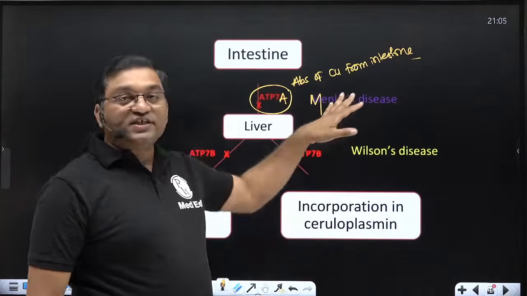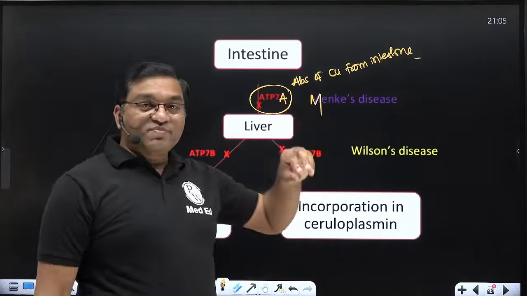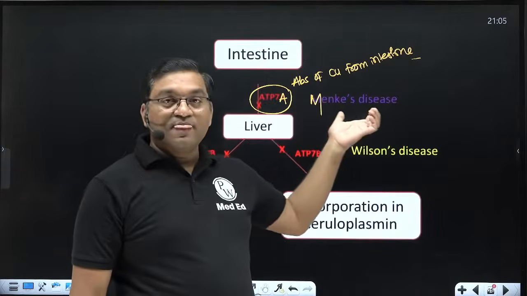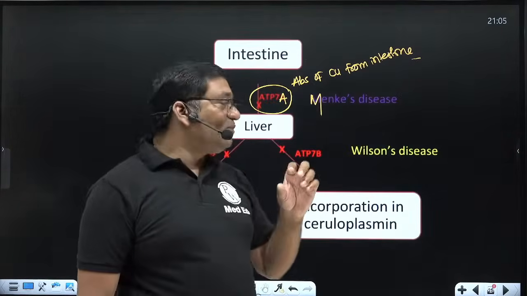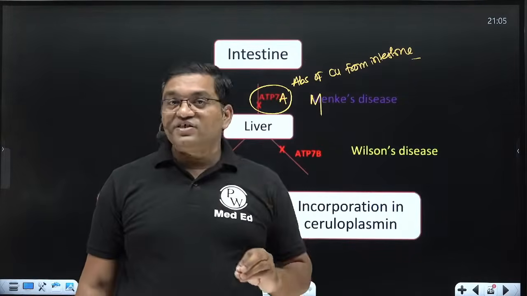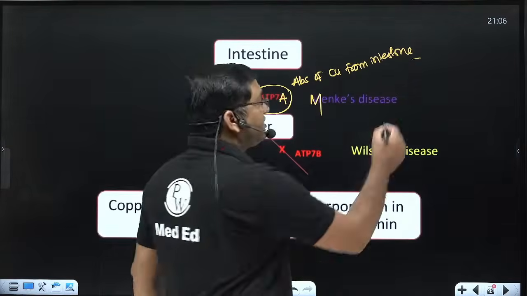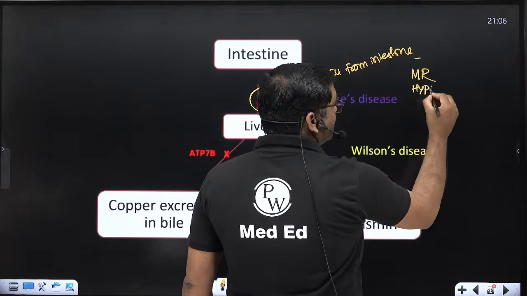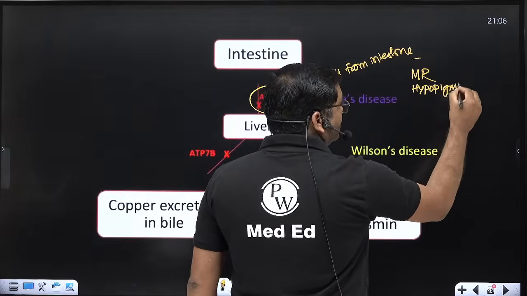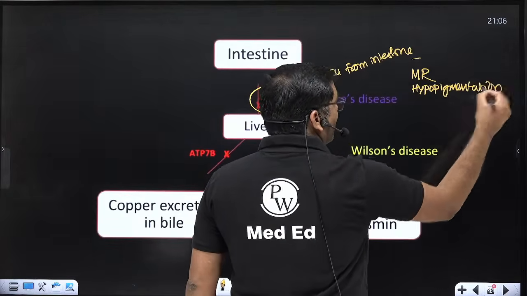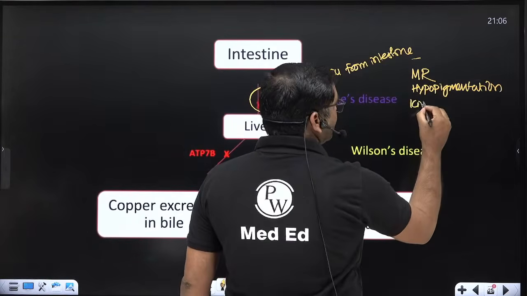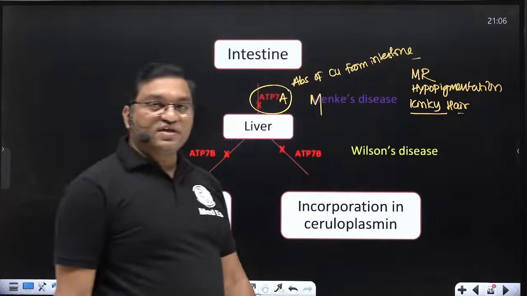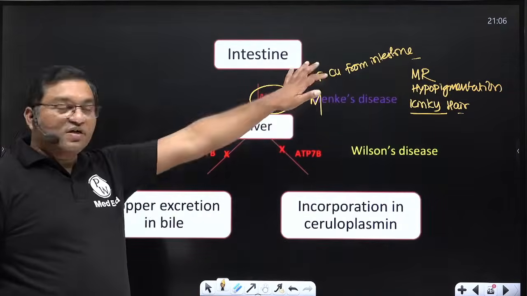So there is a neurodegenerative disorder. It is characterized by wiry or steel hair, or brittle hair, hypopigmentation, and mental retardation in Menkes disease. So it is characterized by neurodegenerative disorder, mental retardation, hypopigmentation, pigmented patches, and wiry steel hair or kinky hair. Menkes kinky hair syndrome, that is the name. It typically affects the male.